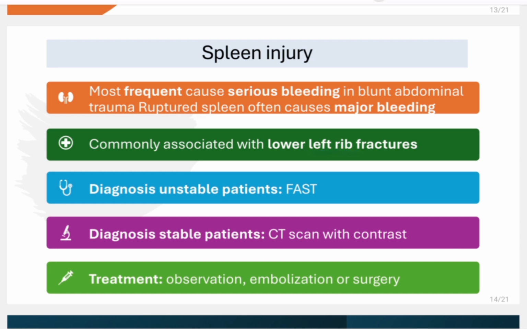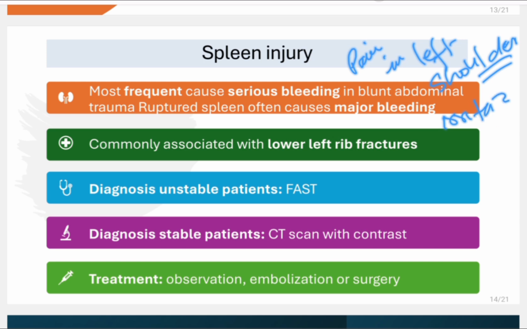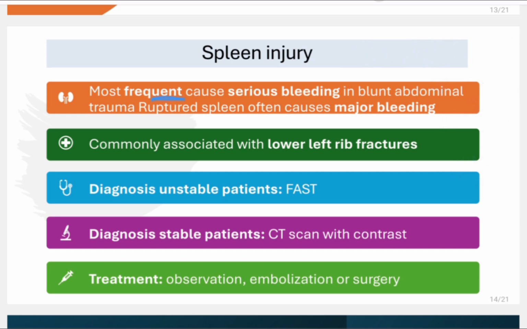One more thing about splenic injury, there can be pain in the left shoulder due to irritation of diaphragm. So remember this, irritation of diaphragm. And diagnosis in unstable patient, as we have discussed before, is with FAST.